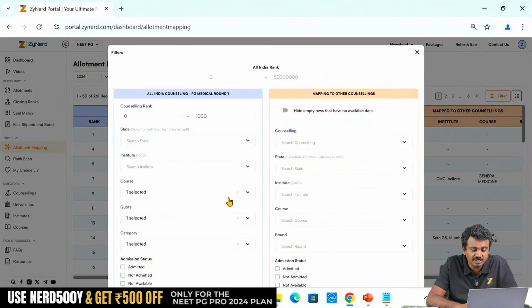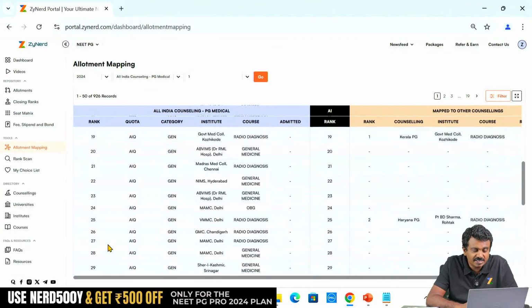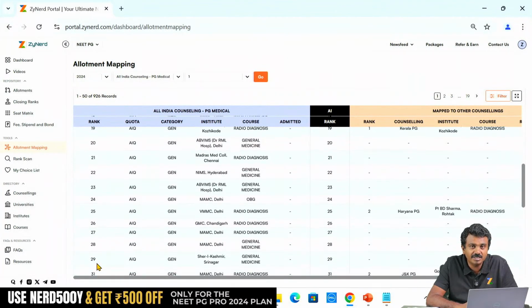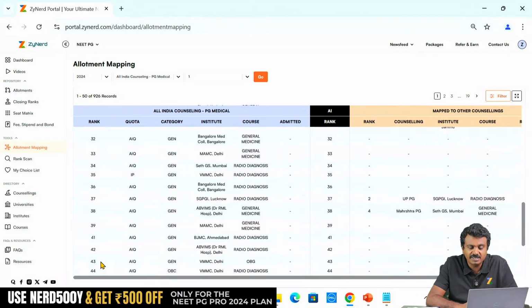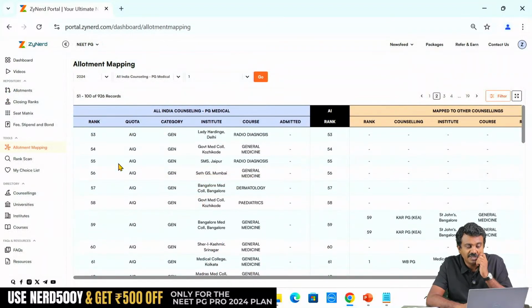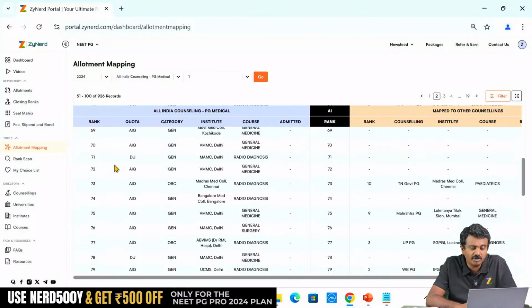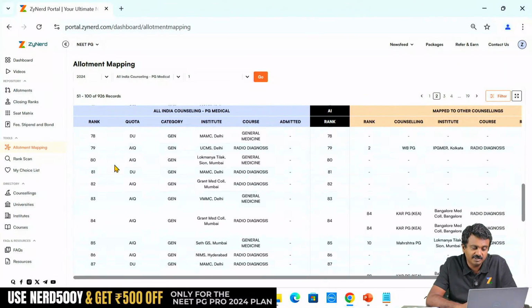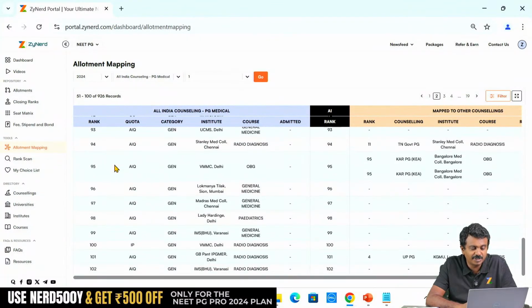Now if I filter out all this, I will also see something. I am seeing all these, but I don't see rank 30 over here. The candidate was not allotted anywhere, rank 30. That is surprising. And now rank 40 over here, the candidate was not allotted anywhere. I move on to the next page, I see other ranks. 52 was there in the previous page. Now I might see certain ranks which are not being allotted over here too. We will try to figure out that. Not much. I guess everybody has been allotted over here, all 50.